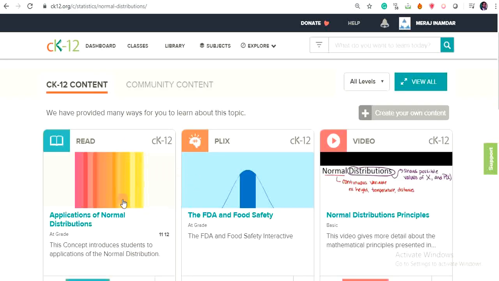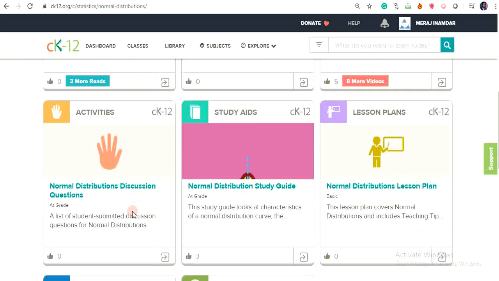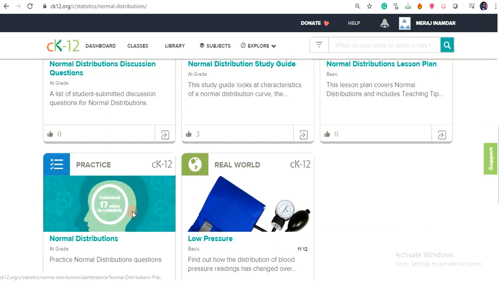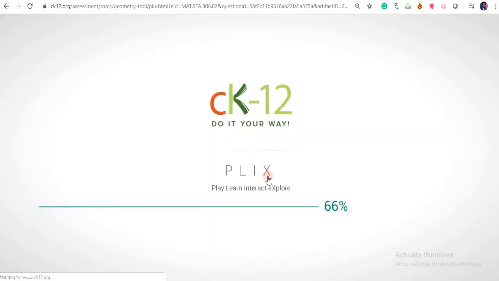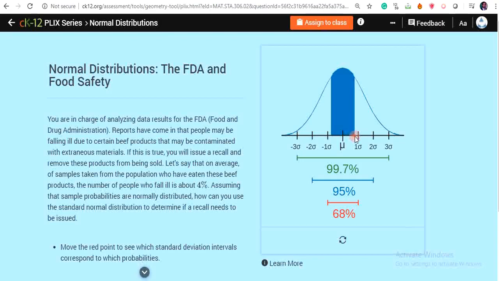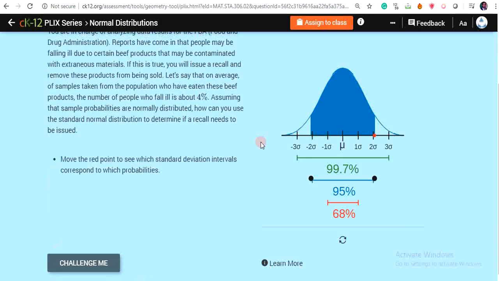See, this is the normal distribution concept. So you will find various subheads under this modality. The first one is Read. Read will give you a very crisp introduction of this concept. The next one is Plix, which will give you an understanding of this concept in an interactive way. If you see, you can watch how the confidence level will increase or decrease. So you can understand this concept very easily from this Plix.